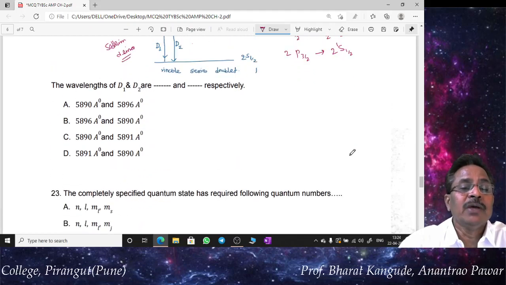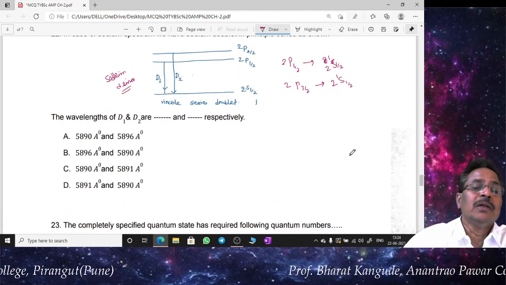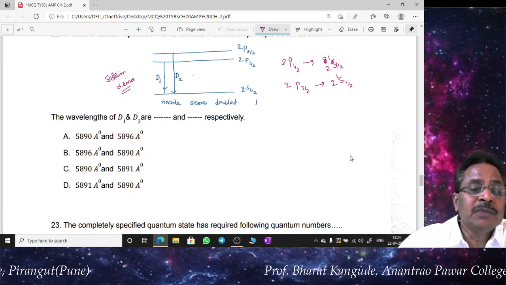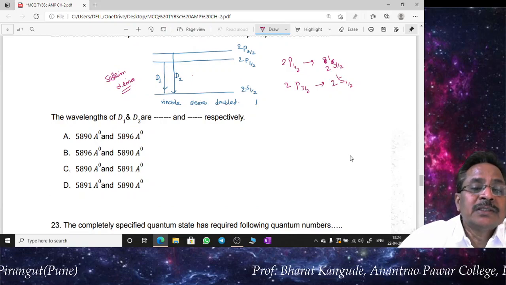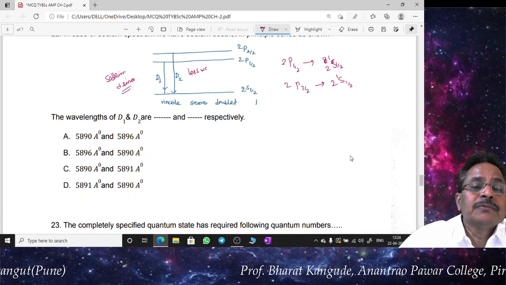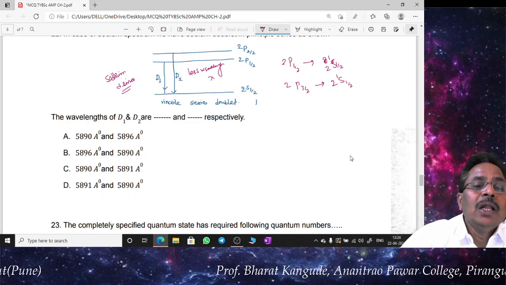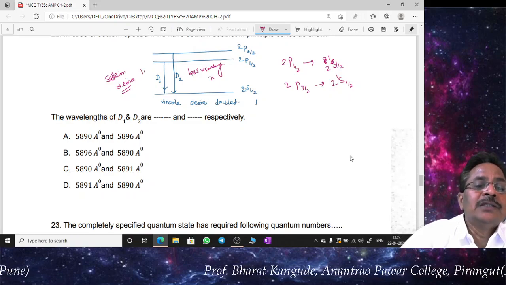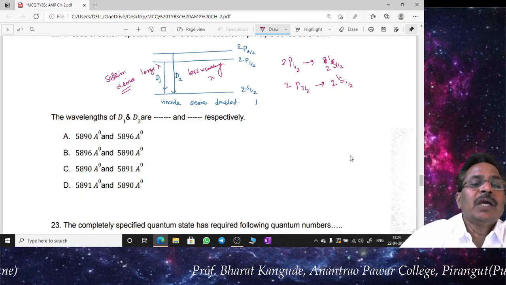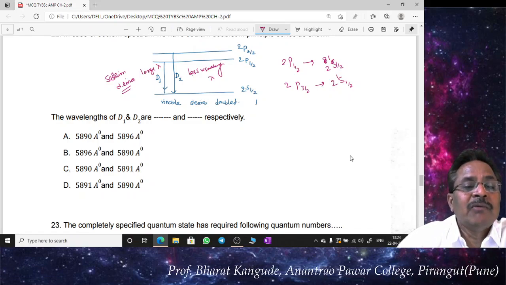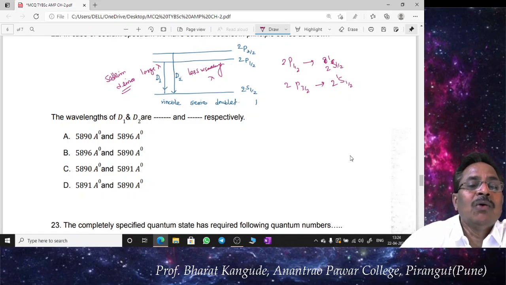So identify from this diagram the line which has more energy. So this is the more energetic transition. More energy means less wavelength, less lambda, and less energy means large lambda. Accordingly we can very easily identify that D1 will have the large wavelength and D2 will have the smaller wavelength.